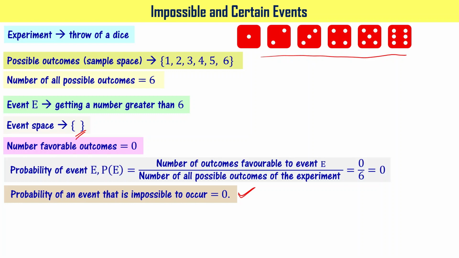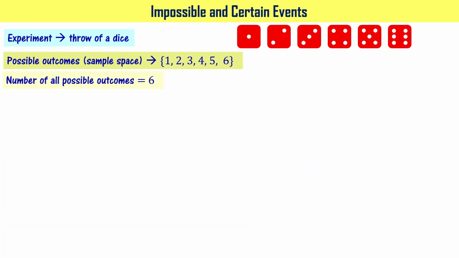When you get probability 0, it means it is going to be an impossible event. So getting a number greater than 6 is an impossible event. Getting a number greater than 7 is also an impossible event for this particular die experiment, right? Getting a number that is equal to 0 is also an impossible event because 0 is also not there on any side of the die. I hope you understood the concept of impossible events.